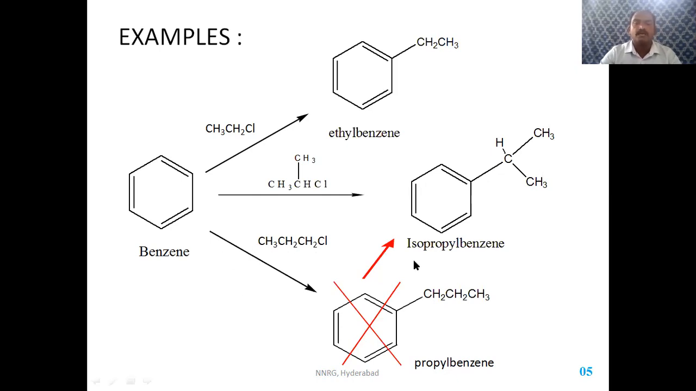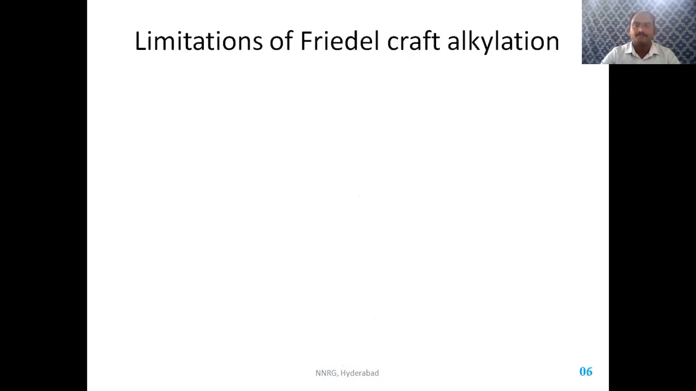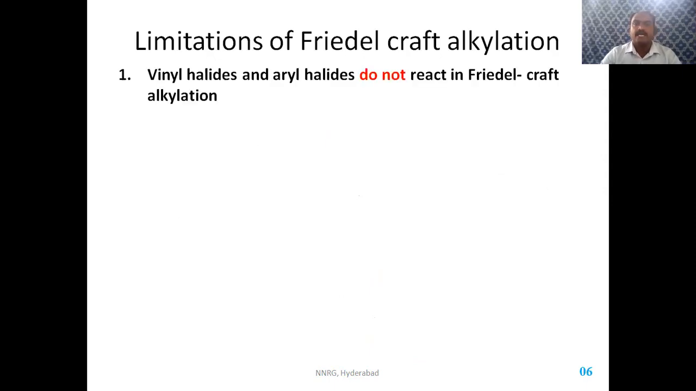So we'll see what are the limitations of the Friedel-Crafts alkylation reaction. The first limitation is vinyl halides. Vinyl halides and aryl halides do not react in Friedel-Crafts alkylation. In the definition we have seen that when benzene reacts with alkyl halides, it gives rise to alkyl benzene. But when vinyl halides or aryl halides react with benzene, they do not undergo Friedel-Crafts alkylation.